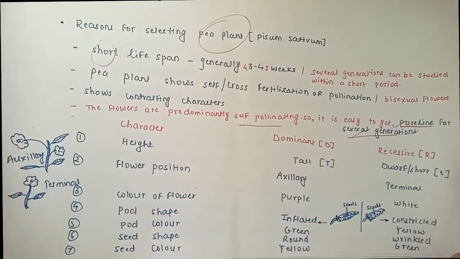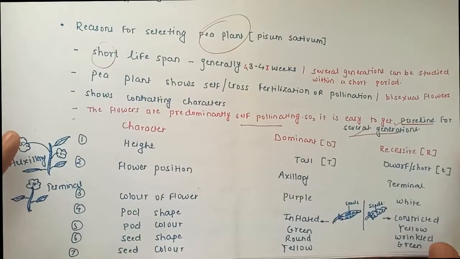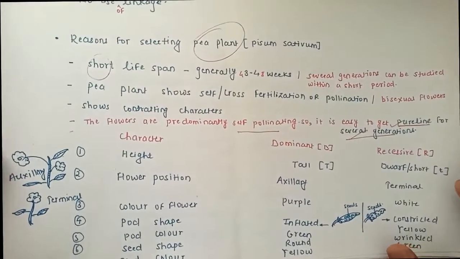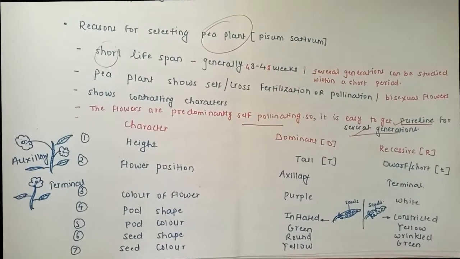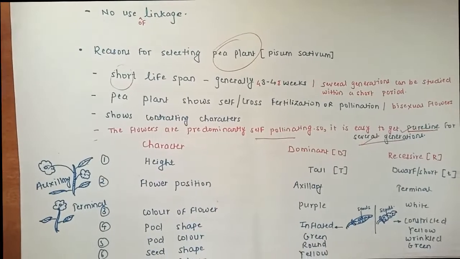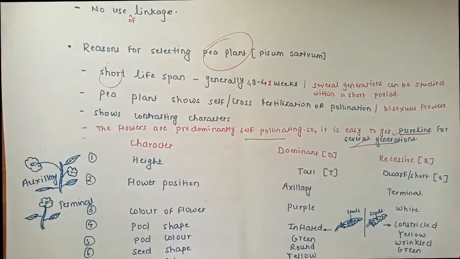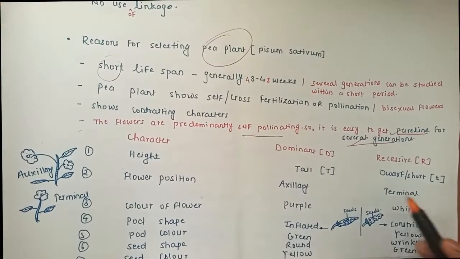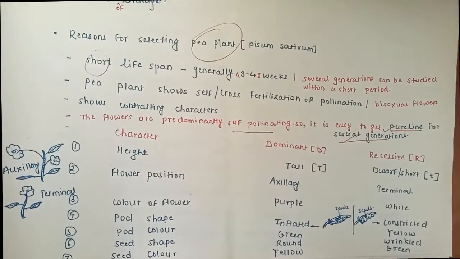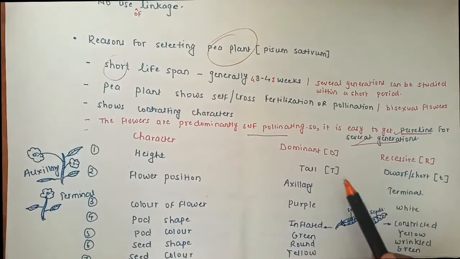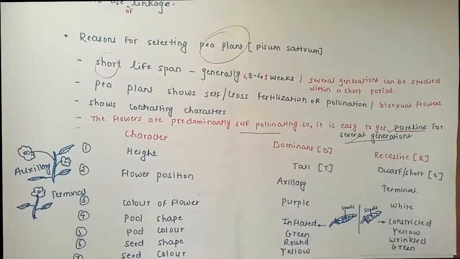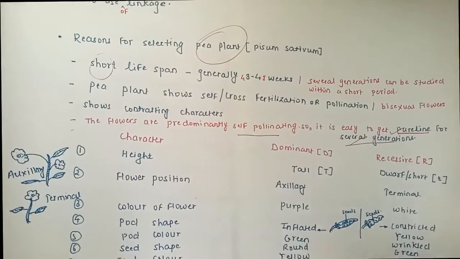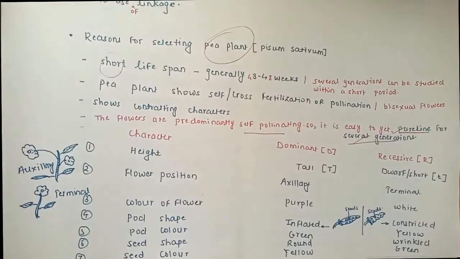So the first character he gave is height. In height also we have 2 options, tall or dwarf. So there is no confusion, one is tall and one is dwarf, so it is quite contrasting. So he assumed tall is dominant and dwarf or short is recessive, and the dominant characteristic tall is capital T and recessive is the small t. So recessive will follow the small letters and dominant will follow the capital letters.